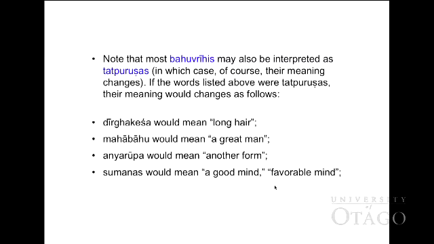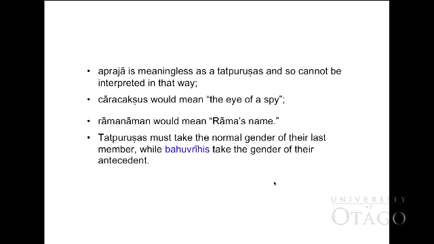So, having studied to here, you have to beware of the difference between Bahuvrihi and Tatpuruṣa, because one compound can be translated as Tatpuruṣa and also as Bahuvrihi. If you translate as Tatpuruṣa, it is a noun, and if it is Bahuvrihi, it is an adjective modifying another noun outside that compound, even though you cannot see that noun. Now you see from the next slide, aprajā is meaningless as Tatpuruṣa, and so cannot be interpreted in that way.